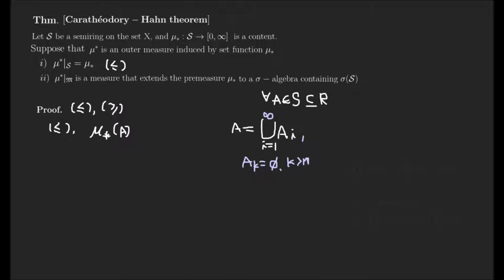Then we can apply the first lemma I explained.